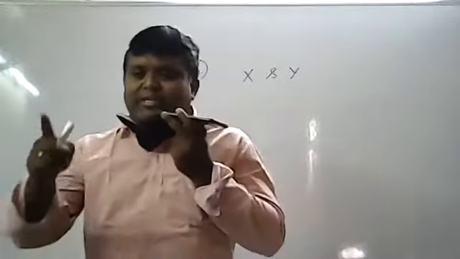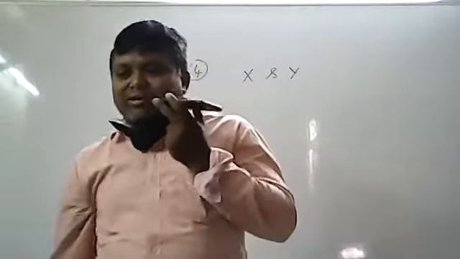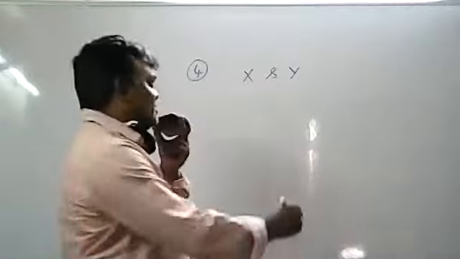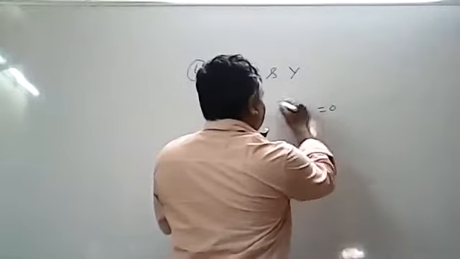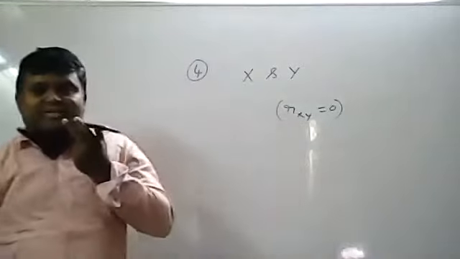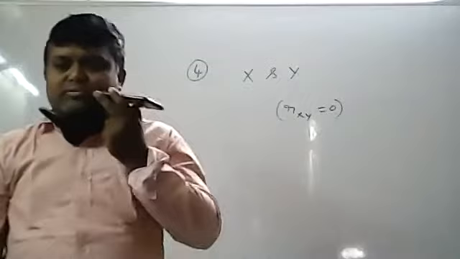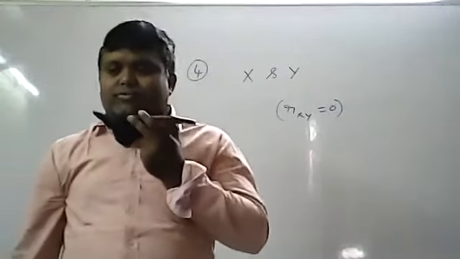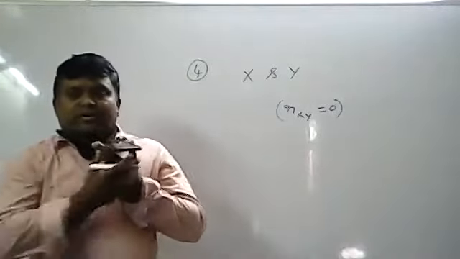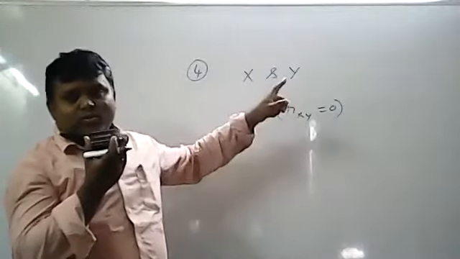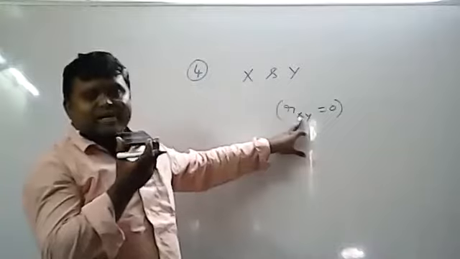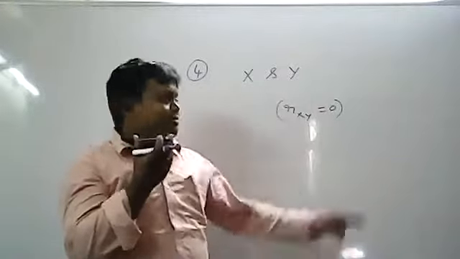No correlation, or zero correlation, means the r value will be 0. So write down within brackets, rxy is equivalent to 0. That means correlation is 0. If x and y are two independent random variables, then there is no correlation between the variables, within brackets rxy is equal to 0.